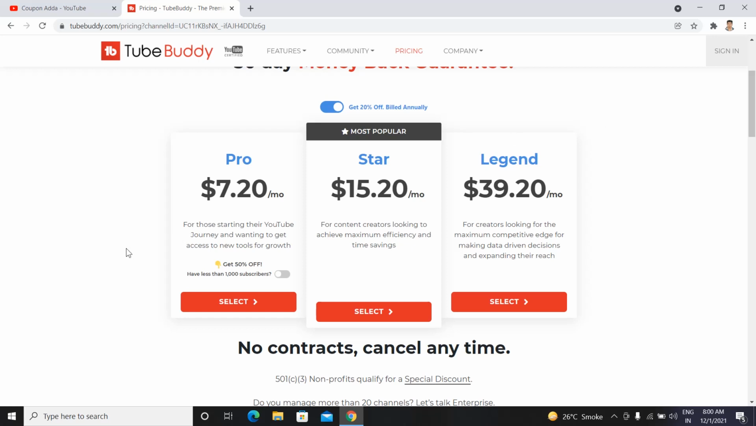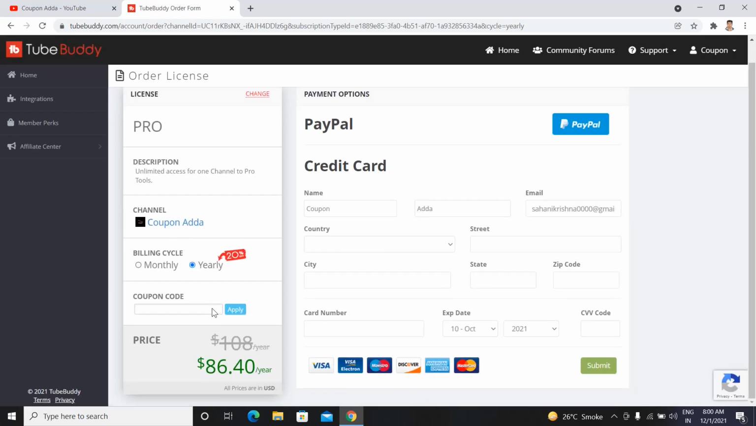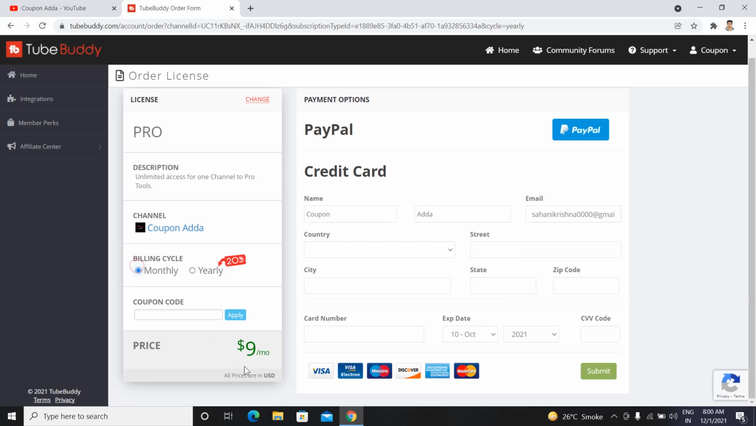First of all, I am going to provide you a coupon code for the Pro version. So for the Pro plan, you have to simply click on select. After that you will see this screen. As you can see here, the yearly payment would be $86, and if you select monthly, it will show $9 per month. For now I am going to select yearly.